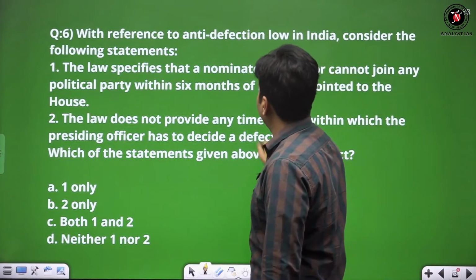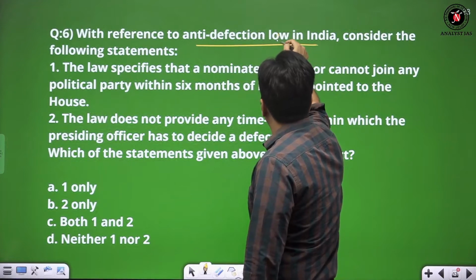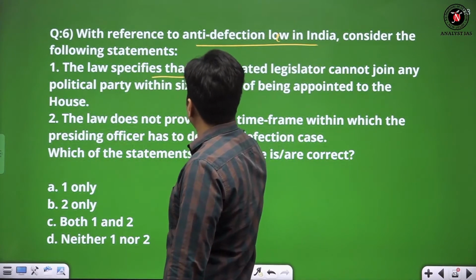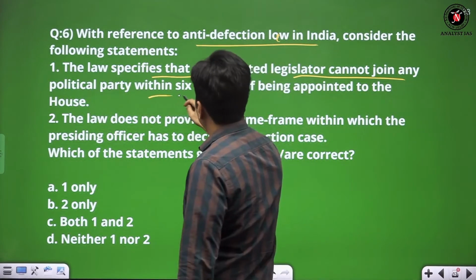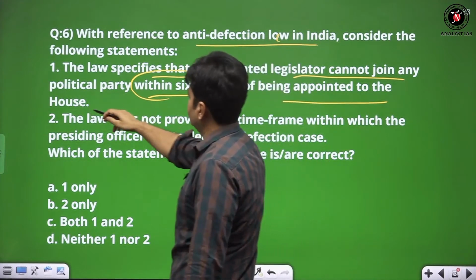With reference to anti-defection law, consider the following statements. The law specifies that a nominated legislator cannot join any political party within 6 months of being appointed to the house.